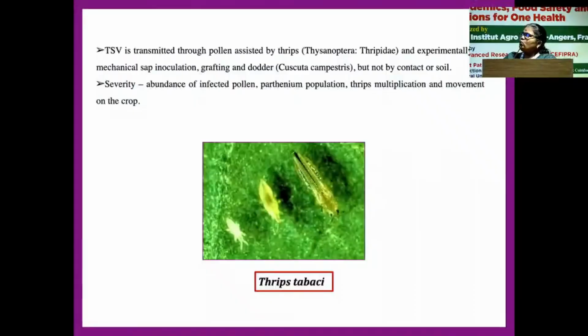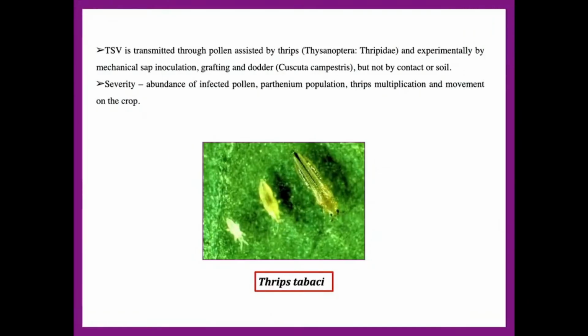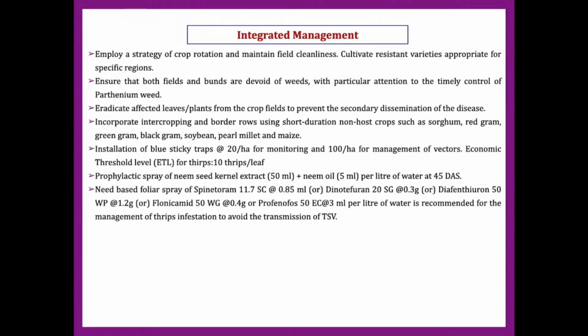The other mode is vector transmission. As we know, it is pollen assisted by thrips. The second instar larvae of thrips is responsible for the vector transmission. You can see the evidence of Parthenium pollen, and the vector multiplication will increase the severity of the disease in the field. The integrated management I will cover in the later part.